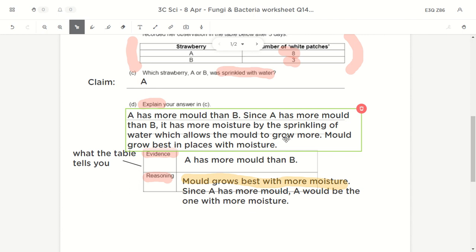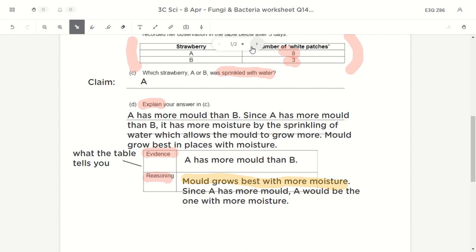So it depends how you write this out, but the key idea here is that A got more mold, and it means that there is more moisture, because more mold means the area that it grows in has more moisture, and more moisture is due to the sprinkling of water, and that's why A is the one with the sprinkling of water. One thing leads to another leads to another, so you have to link the points up in a way that it makes sense and it links from one to another.